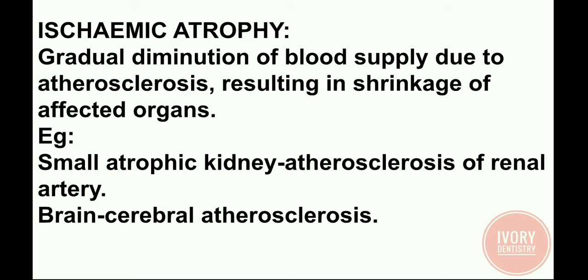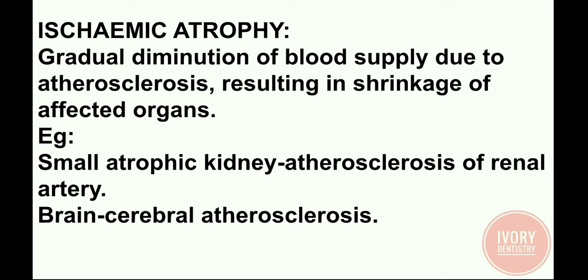Next, ischemic atrophy. There is gradual diminution of blood supply due to atherosclerosis. This results in shrinkage of affected organs. So, there will be a very gradual decrease in the blood supply due to atherosclerosis.